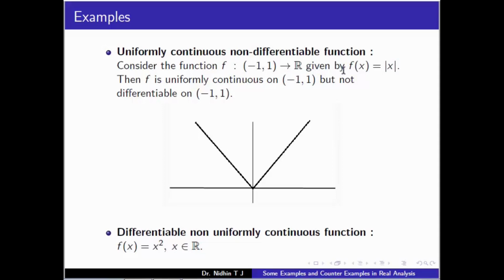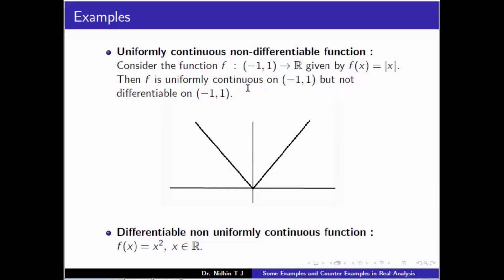So why is this uniformly continuous on the open interval (-1, 1)? We have seen that a continuous function on a closed and bounded interval is uniformly continuous. So using that, f on the closed interval [-1, 1] becomes uniformly continuous.